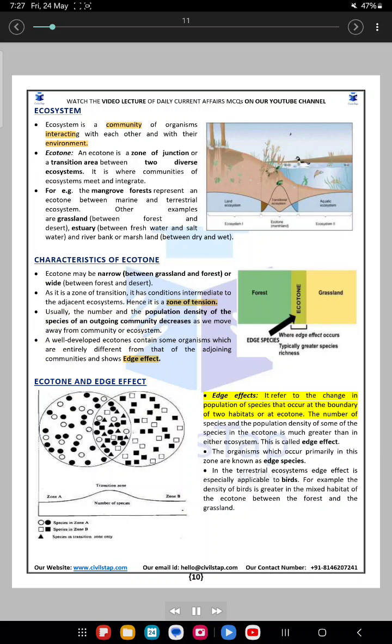Ecotone and edge effect. Edge effect refers to the change in population of species that occurs at the boundary of two habitats or at an ecotone. The number of species and the population density of some of the species in the ecotone is much greater than in either ecosystem. This is called edge effect. The organisms which occur primarily in this zone are known as edge species. In terrestrial ecosystems, edge effect is especially applicable to birds. For example, the density of birds is greater in the mixed habitat of the ecotone between the forest and the grassland.